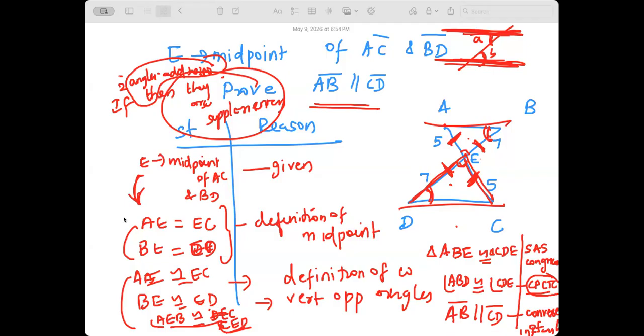Shall I go ahead? Yes. Okay, let's do one more proof then. I'll do it neatly this time. This is the figure.